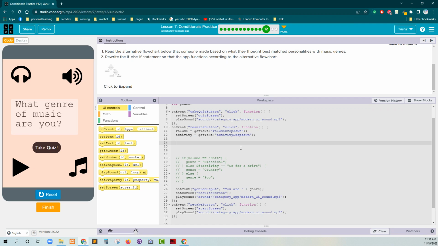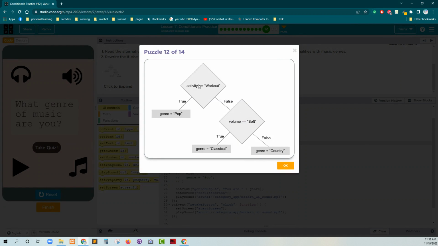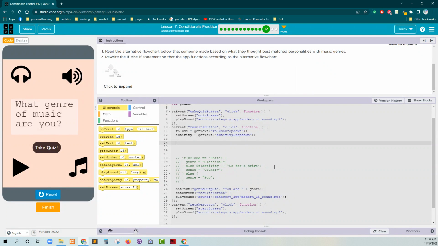It's going to be a lot more direct and simple if we look at it like this: this is our first if statement. If this is true, then our genre equals pop. If this is not true, we're doing something other than workout, then we're going to check to see if the volume is soft and then go to classical or country based off of that information. So let's try that. I think it's not what code.org wants us to write, but it's a better way of writing the condition. And I think it's going to be a little more straightforward.